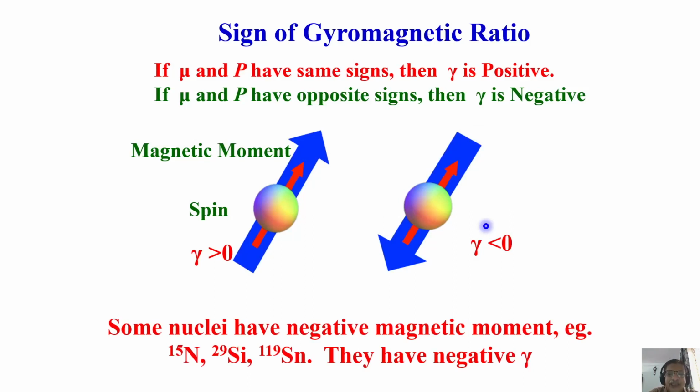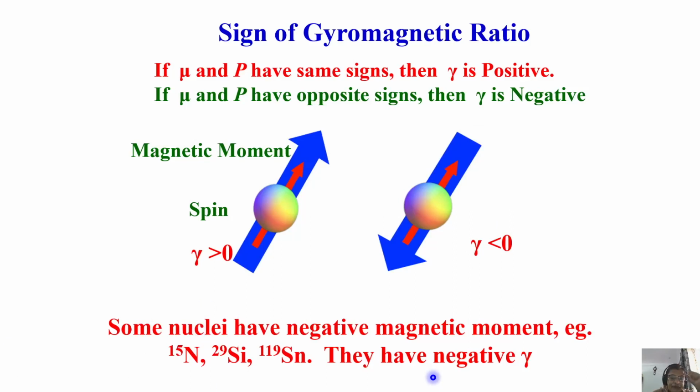What is the importance of this gamma? So what if it is positive or negative, how does it matter for us? It has tremendous implications, especially when you are measuring the couplings. You will know the sign of the coupling, which is very important. Or when you are measuring what is called residual dipolar couplings, or if you want to detect forbidden transitions involving nuclei with negative magnetic moment like nitrogen 15, the sign of precession is very, very important.